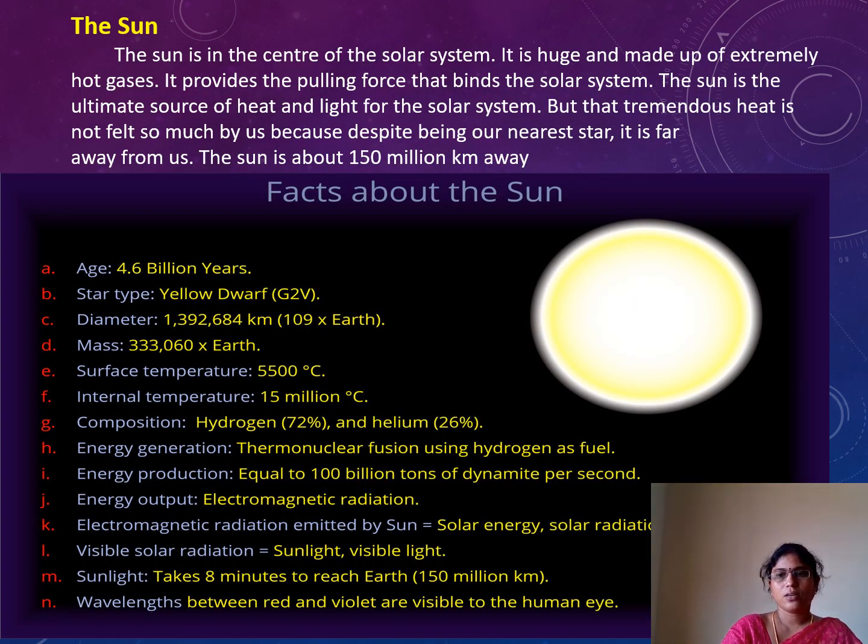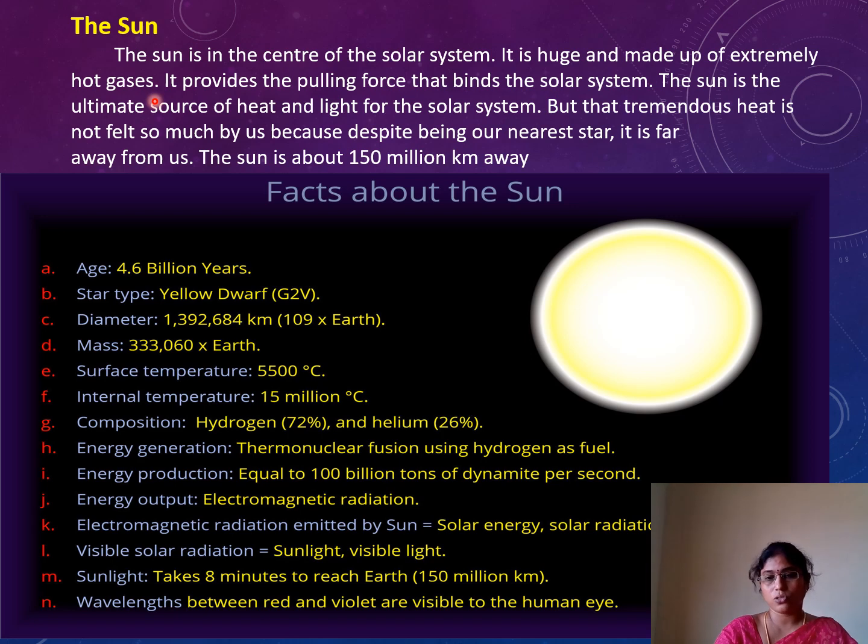Children, today I am going to give you more facts about our sun and solar system. The sun is in the center of the solar system. It is huge and made up of extremely hot gases. Our astronomers are unable to do their research on the sun on regular days, so they use the opportunity of a solar eclipse for their research on our solar system.